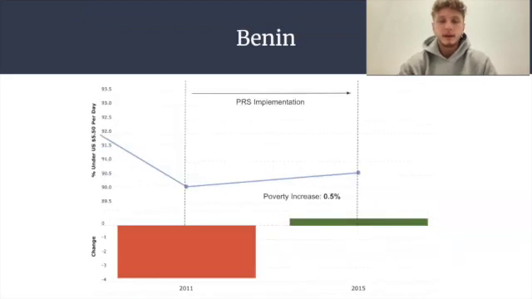Lastly, Benin implemented the poverty reduction strategy, dubbed the Growth and Poverty Reduction Strategy, or the GPRS, also progressively from 2011 to 2015. And similarly to Yemen and Sudan, they experienced a 0.5% increase in poverty rates in 2015. These examples show not only that poverty reduction strategies can be ineffective, but could also lead to the opposite effect intended by the poverty reduction strategies.